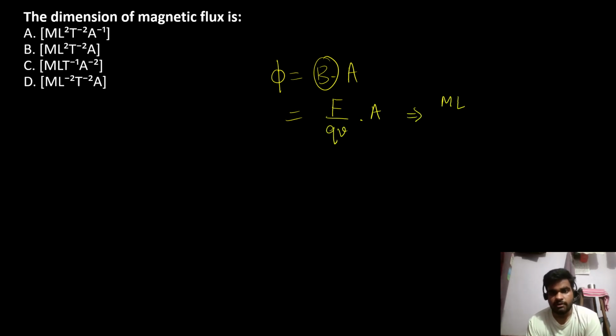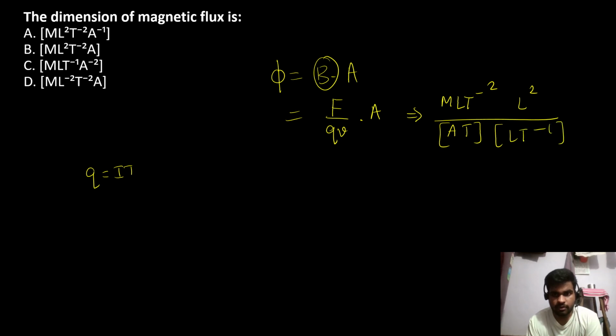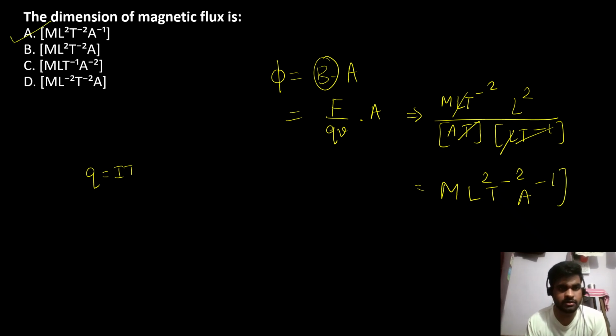Area, A is area, L square. Q is charge. Q is equal to IT, that is A into T. So L gets cancelled, L square remains. This T and T is cancelled. M L square T raised to minus 2, A raised to minus 1. Answer to this question is option A.